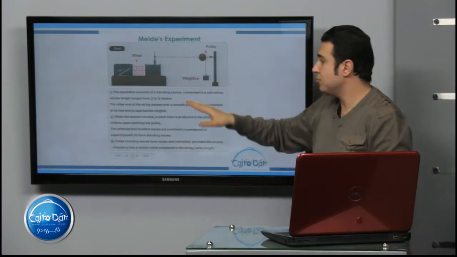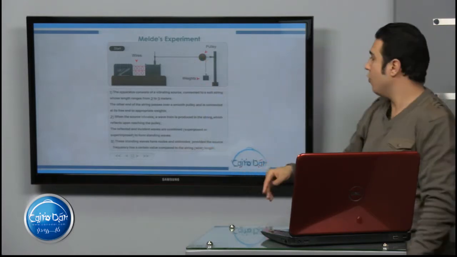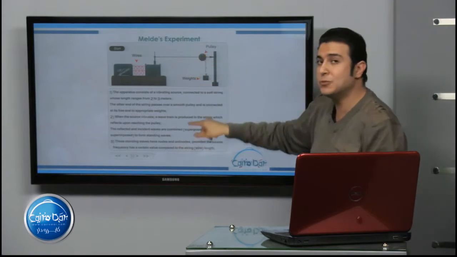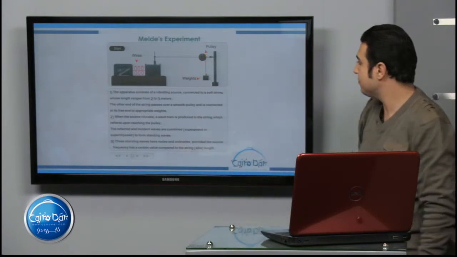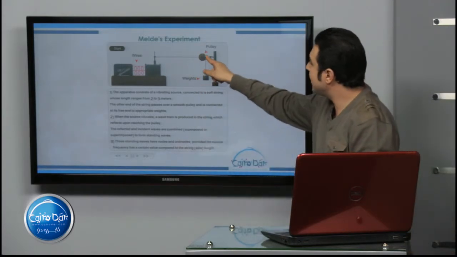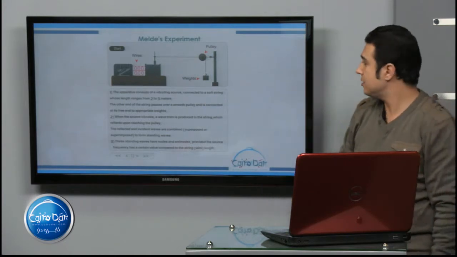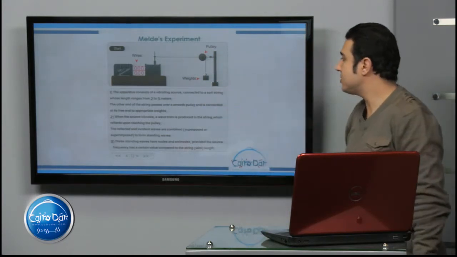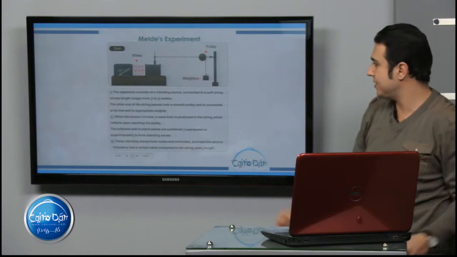This soft string passes over a smooth pulley, which is connected to a suitable weight.